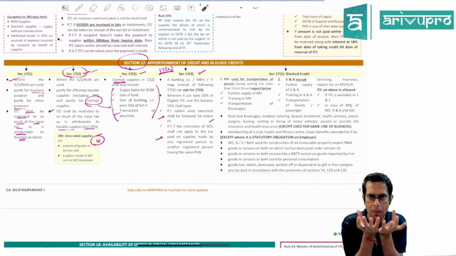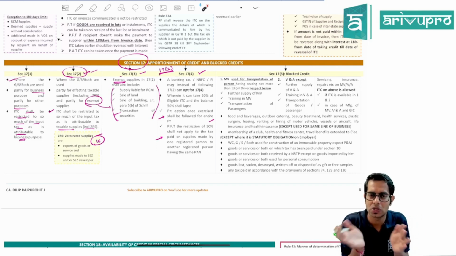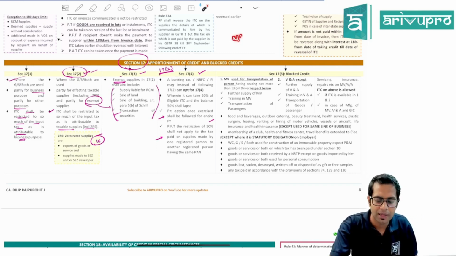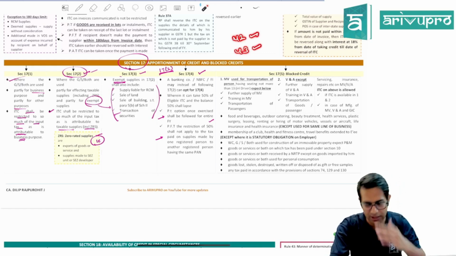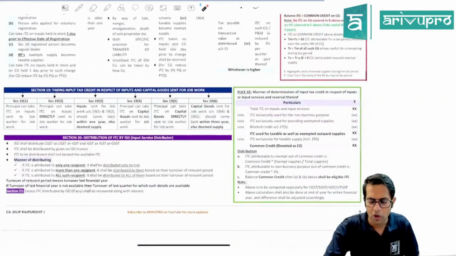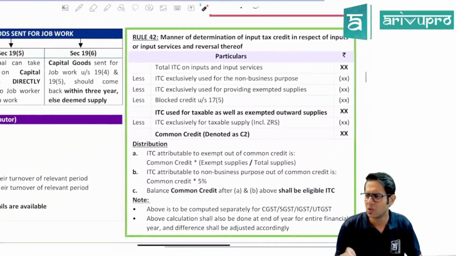So if you have common capital goods, or any goods or services which you are commonly using for taxable and exempt purpose, or for business purpose and non-business purpose, for that apportionment there are two rules specified, rule number 42 and rule number 43. So what is rule number 42 telling, sir? Rule number 42, very simple.